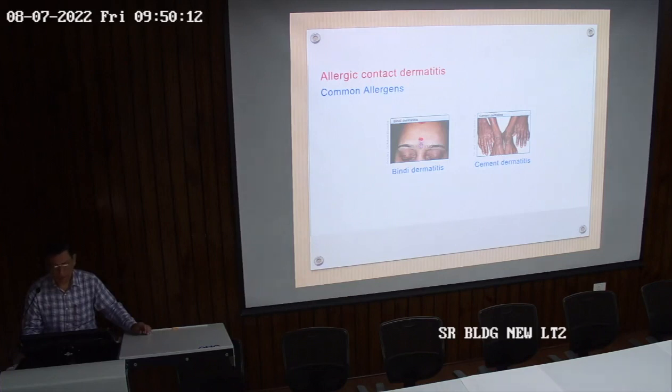So mainly cement workers, the hands and feet are exposed because they are working in the cement. If a patient presents with dermatitis over the hands and feet, ideally we have to find out what all allergens are in contact with that. If a cement worker, cement is the most common allergen again.